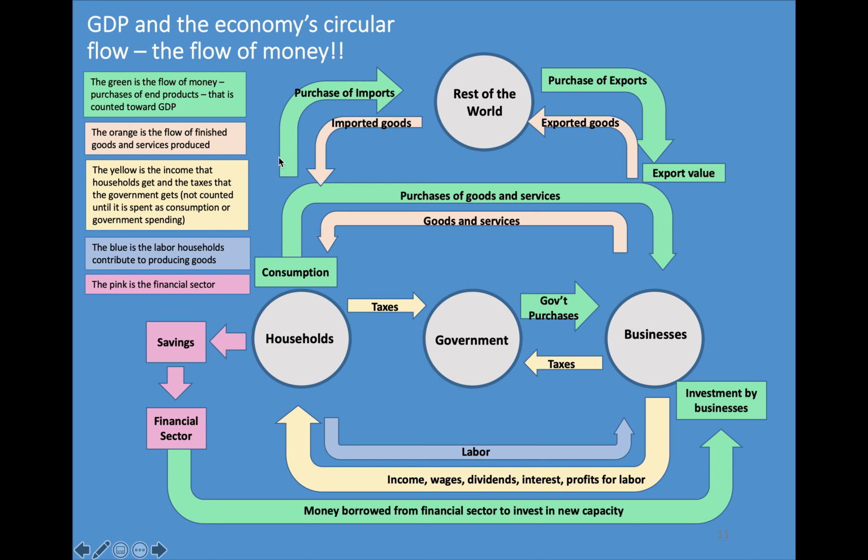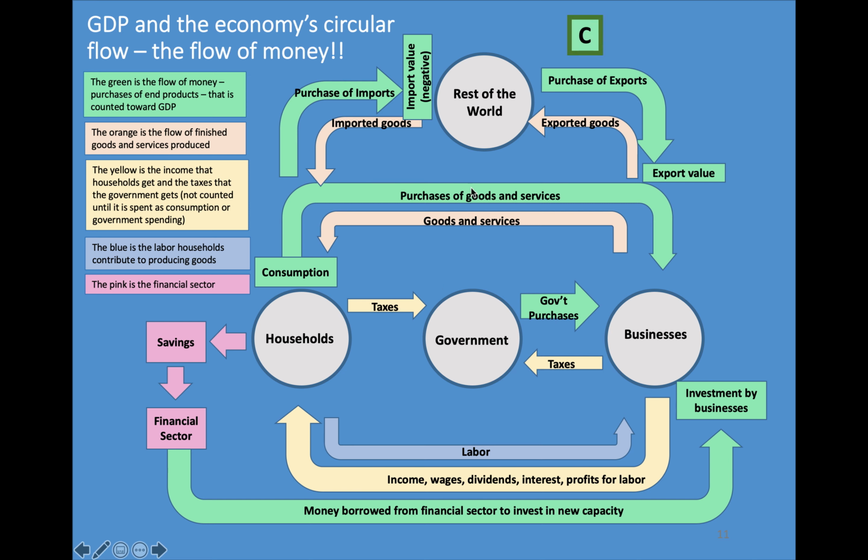So we get those things and we buy them, but that's money that we're spending that has to be removed from this equation, because we didn't spend it on stuff produced in this country by these businesses. We spend it on things produced in other countries. So we have to remove that. That's called the import value. So that's a way to try to explain the flow of things and what's important in understanding GDP and what the components are.